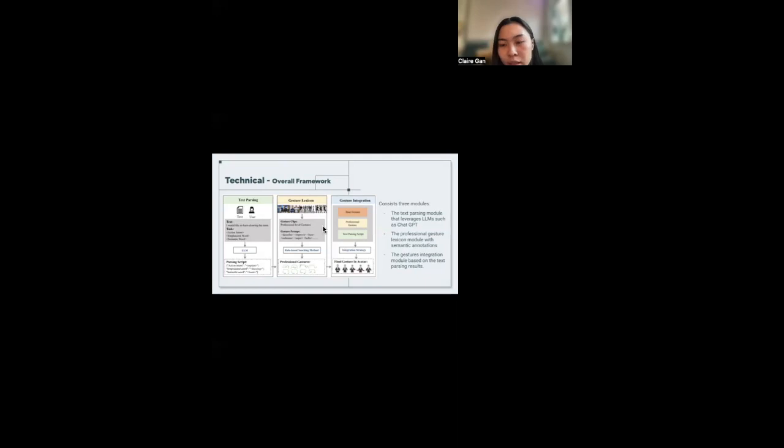Moving on to the last module, which is gesture integration. In the gesture integration module, the diverse gestures are integrated based on the parsing scripts. The framework allows control of the generation of meaningful and visually comprehensible gestures in accordance with the text parsing scripts. This module combines the semantically professional gestures from the gesture lexicon with the base gestures as well.